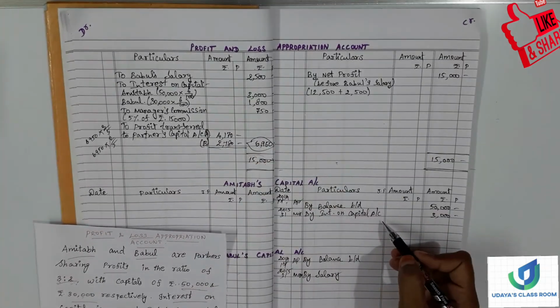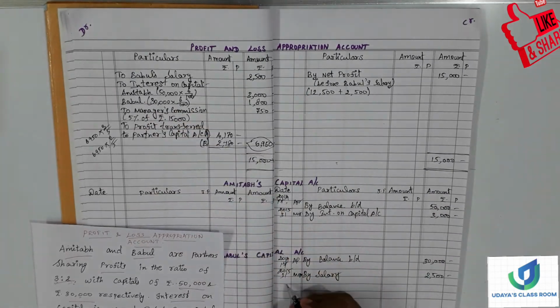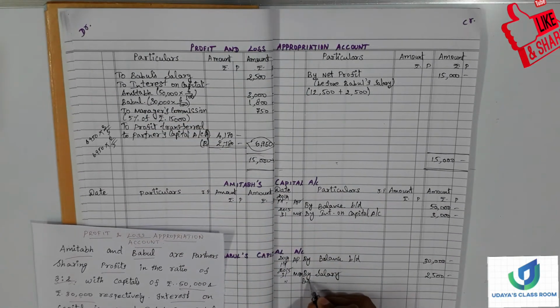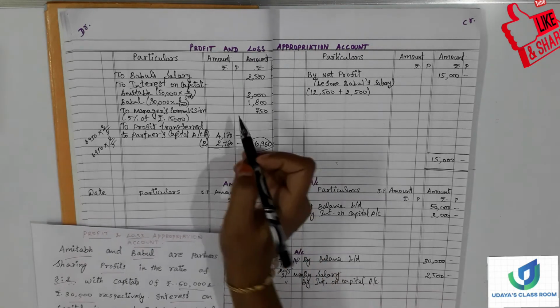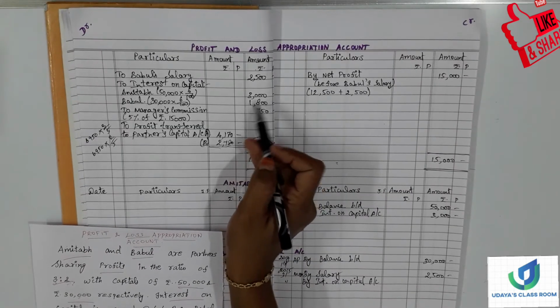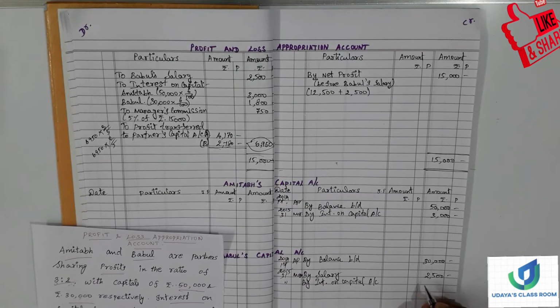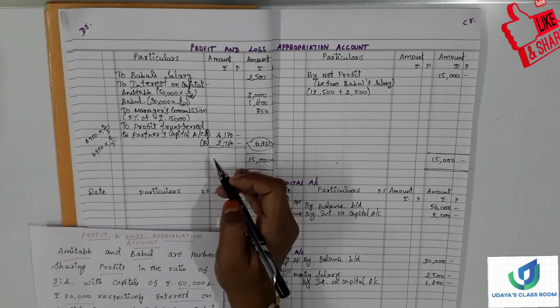And next is interest on capital. Amitabh's already we have written. And next is Bubble. So date same. So by interest on capital account, in his account 1,800 is to be transferred. And moving on to the next thing.